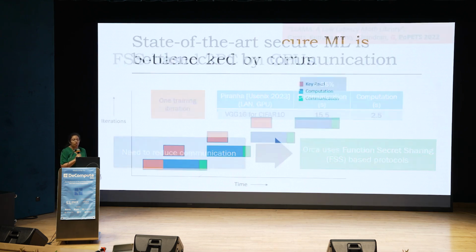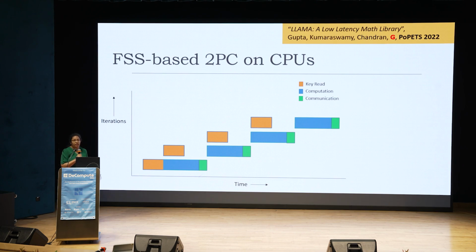Okay, so let's look at the cost profile for FSS in 2PC. The state of the art on FSS prior to our work uses CPUs. And for tasks like training, there are three parts to the protocol. There's key read, computation, and communication. The issue is, since the correlation size can be large, and tasks like training have many iterations of secure computation, this correlation will not fit in the CPU memory and will lie on the disk. So you need to read this correlation from disk to memory, then do computation, and so on. The computation just refers to the online computation once you have keys in memory, and communication is the communication required.